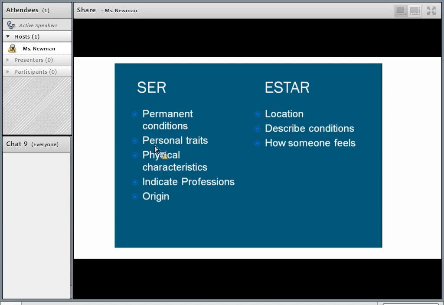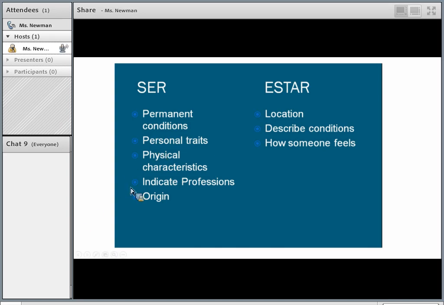Personal traits. Physical characteristics, right? I'm tall. That doesn't really change. I'm fat or skinny. Technically, weight can change a little bit, but generally you just use ser for it. Generally, it's kind of a permanent thing, the type of person you are or how you look physically usually doesn't change too much. You also use it to indicate professions.